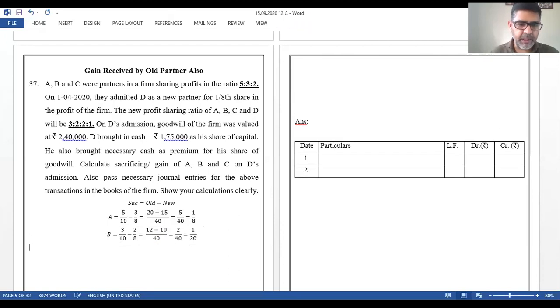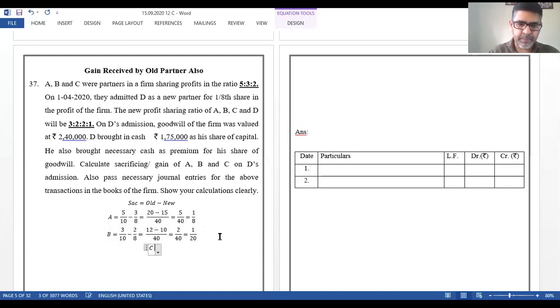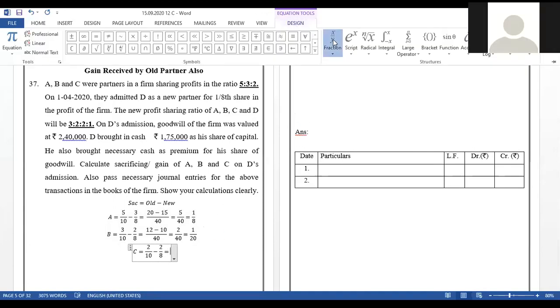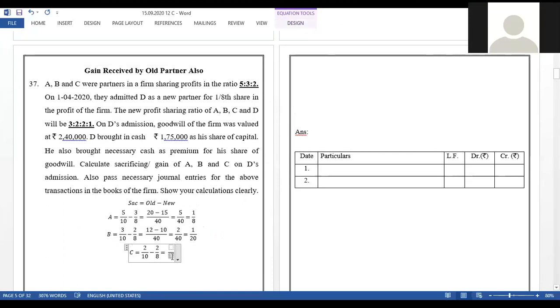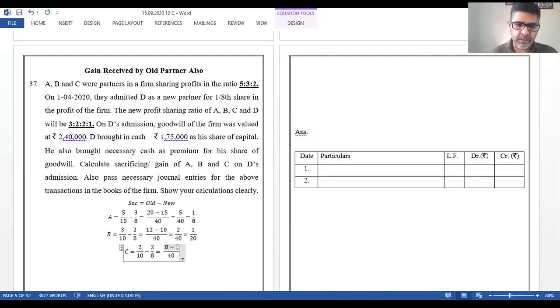A and B have sacrificed. The sacrificing ratio will be 5:2, with 40 as the denominator. Next is C. C's old share is 2/10 minus new share is 2/8. So the LCM is taken as 40. Over here 4 2s are 8 and 5 2s are 10. So this will be equal to 8 minus 10, which is minus 2/40, or otherwise minus 1/20. The answer came out minus.